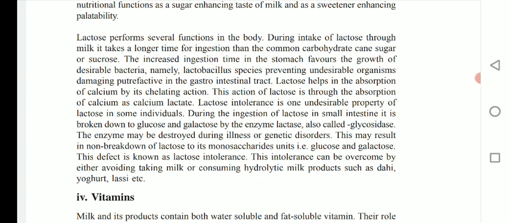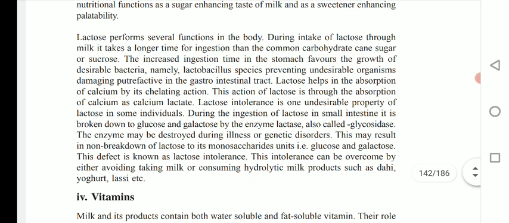Lactobacillus species prevent undesirable organisms causing putrefaction in the gastrointestinal tract. So lactose sugar promotes the growth and development of lactobacillus in the gastrointestinal tract.